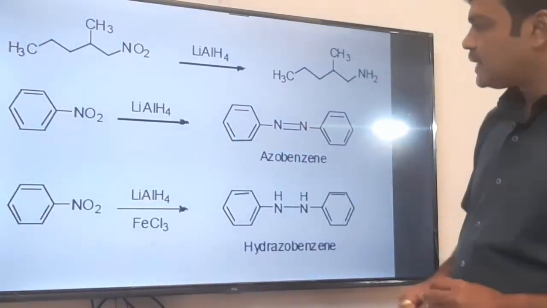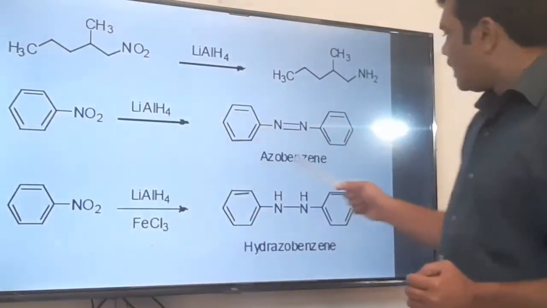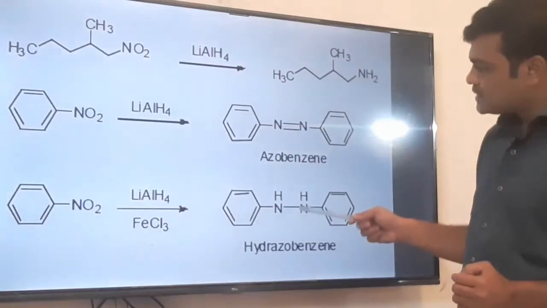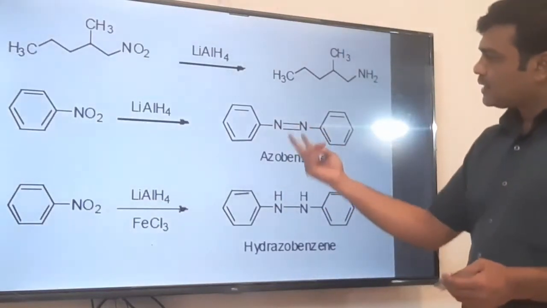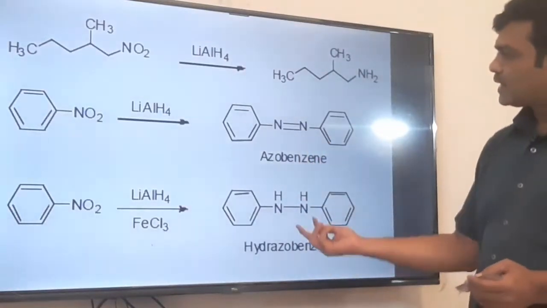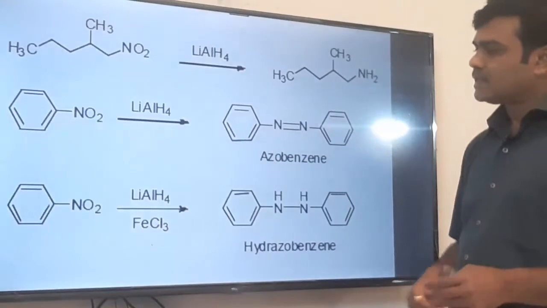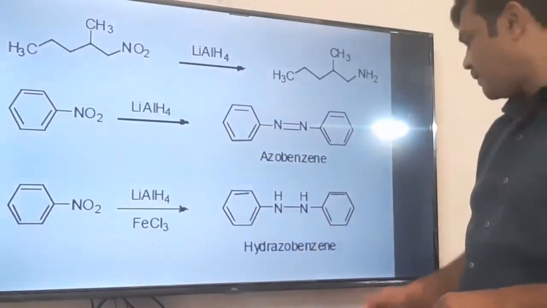But if you carry out the reduction with ferric chloride or aluminum chloride, then azobenzene is first formed, and that azobenzene is again reduced, and we get hydrazobenzene, by addition of two hydrogen atoms across the nitrogen double bond. Remember these two examples comparatively.